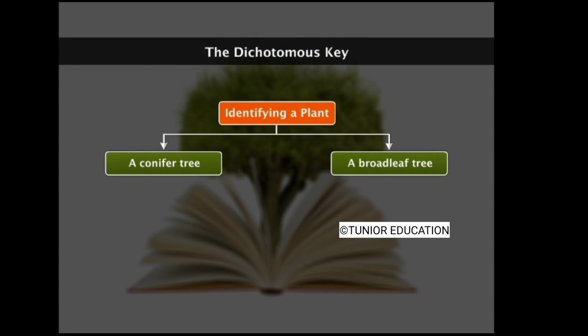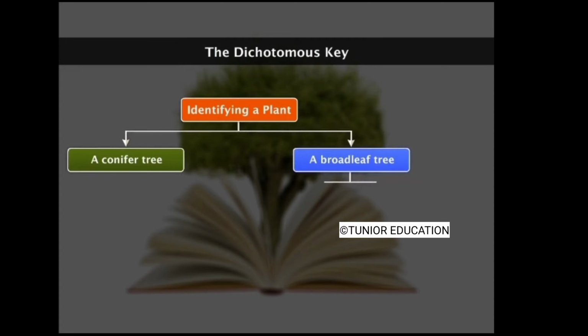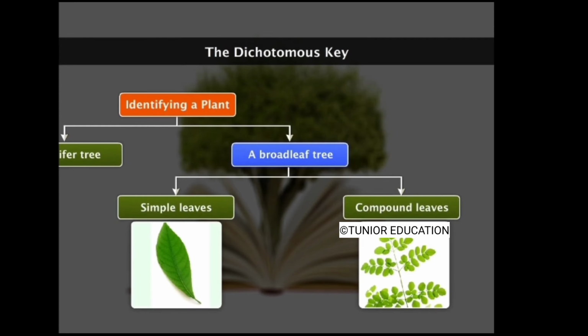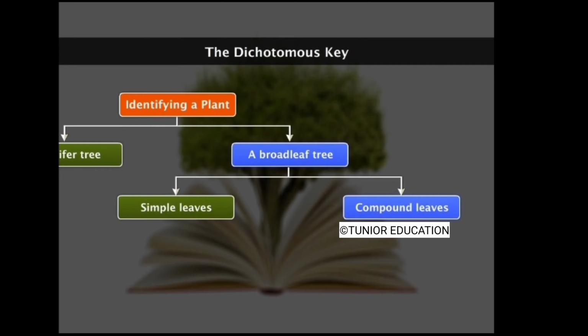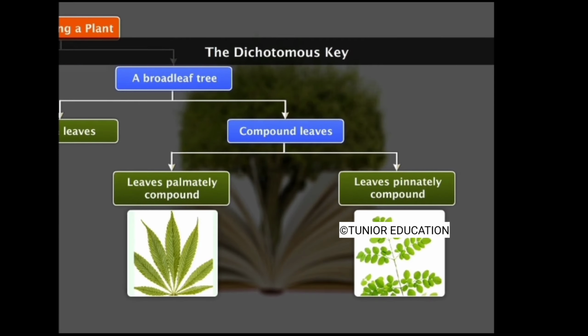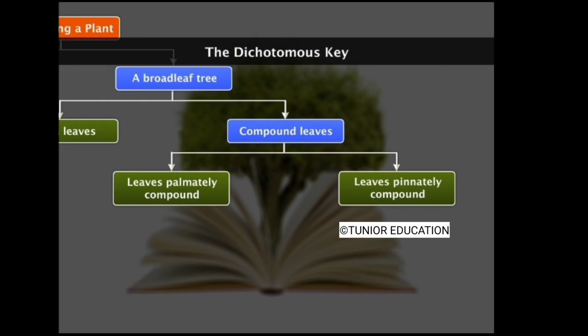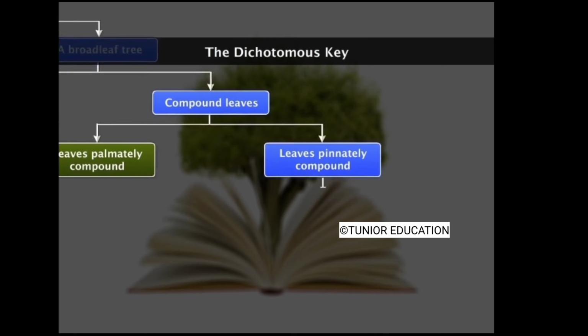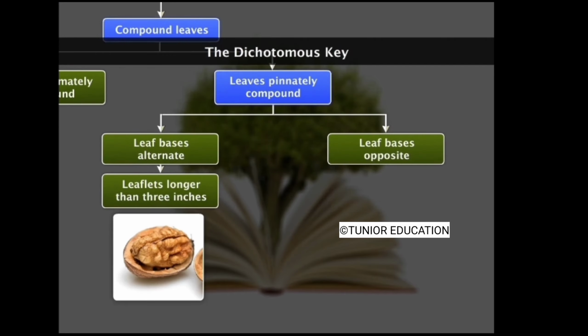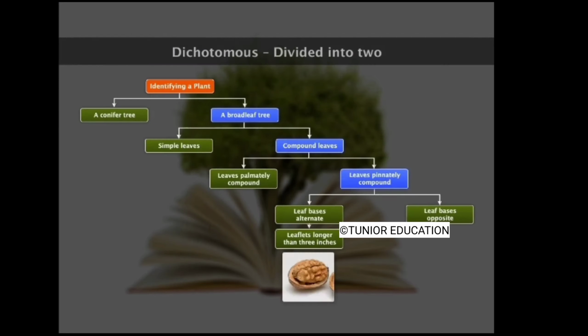Out of the two options, you pick one and the tool presents you with another option regarding the kind of its leaves. Then, on choosing one of the two options, you are to answer one more question. As you answer the series of questions, you identify that the tree you spotted was a walnut tree. Such a key is called a dichotomous key, as each step presents two choices that lead to the identification of the species.